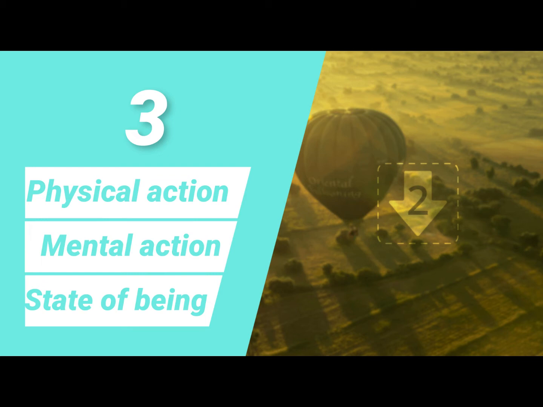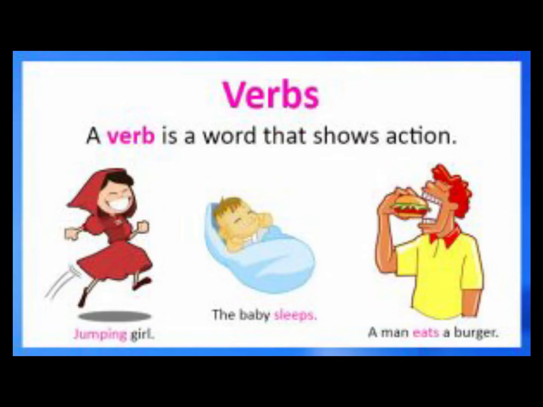The first verb definition is words that explain physical actions someone or something takes. This definition is the most common answer to the question, what does verb mean? To understand this definition of a verb, let's have some examples. Meera ran around the block. In this sentence, Meera is the noun, it's a name of a person, and the word ran describes the action she takes.